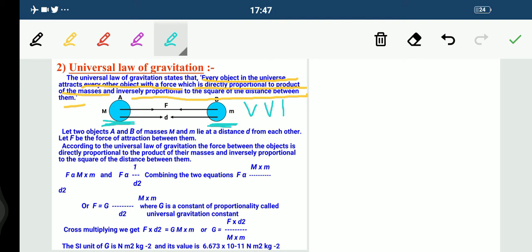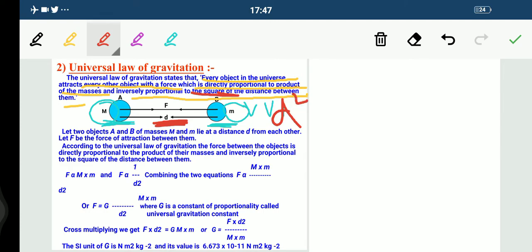So they are also attracting each other, but if they are attracting, there would be some force, which is directly proportional to the product of their masses. Now may I know what the masses are here? This is capital M for A object and small m for B object. And the force is inversely proportional to the square of the distance between them. The distance between these two objects is represented by D, but here they are saying inversely proportional to the square of the distance, so we would write it as D square.